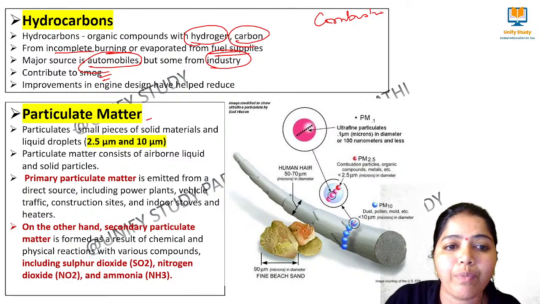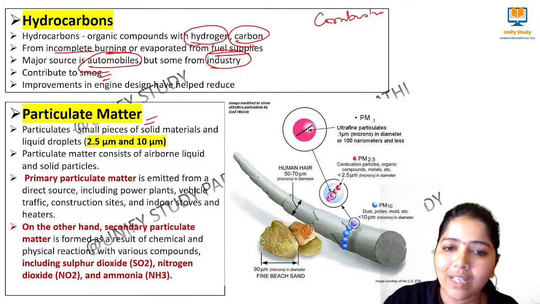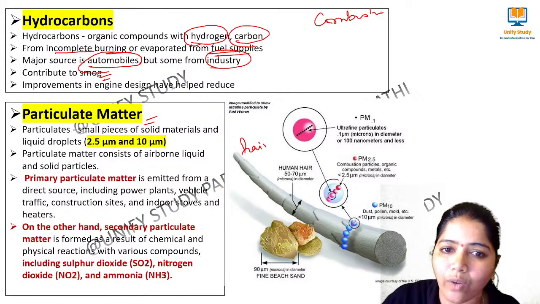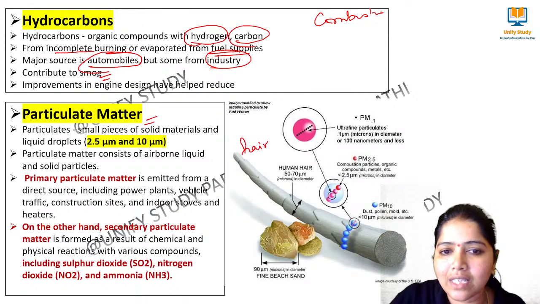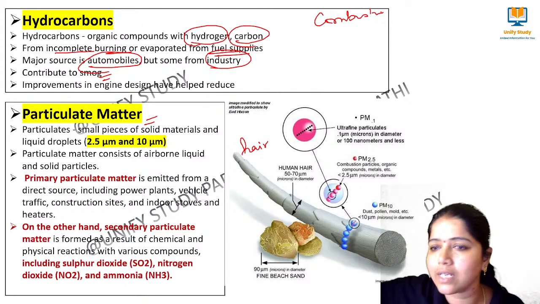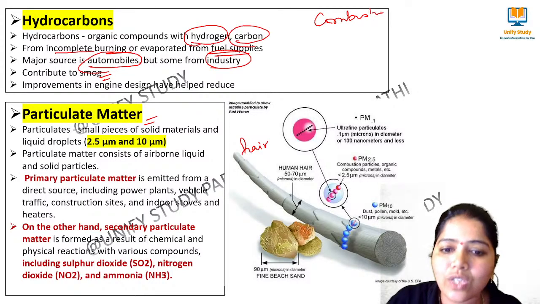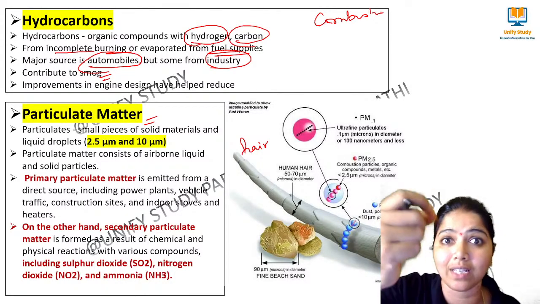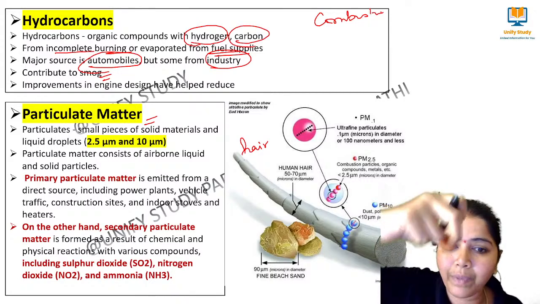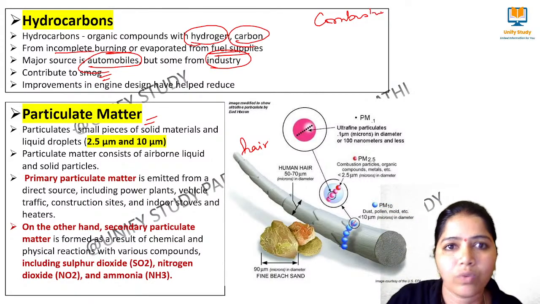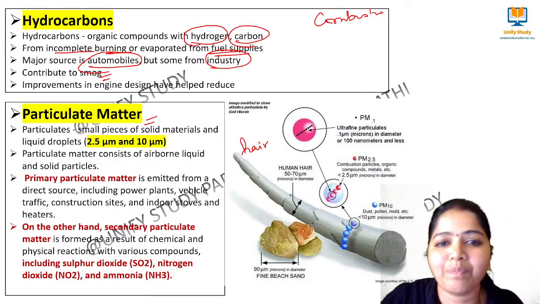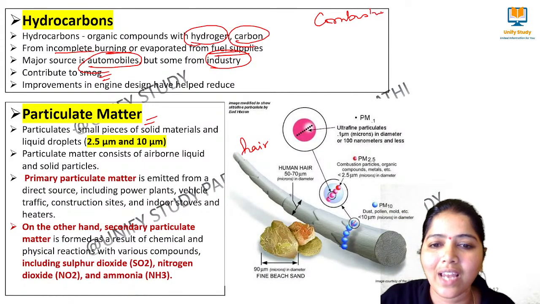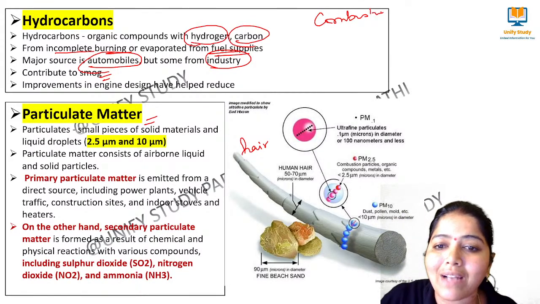Next, very important is particulate matter. Just imagine, this is the size of your hair, one single hair. And this is the size of one fine grain of beach sand, not a group of them. Particulate matter is even smaller than that size. You understand? This is particulate matter 2.5.